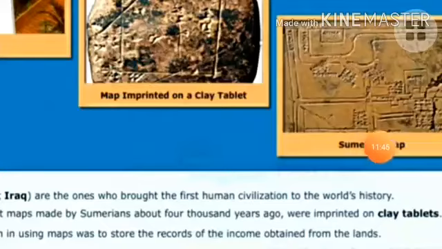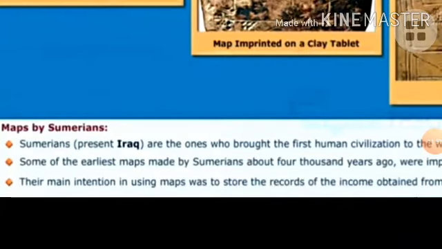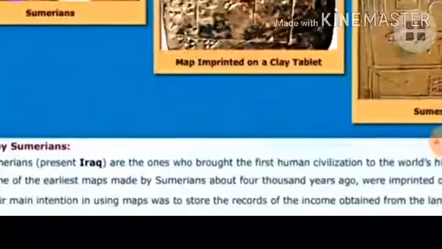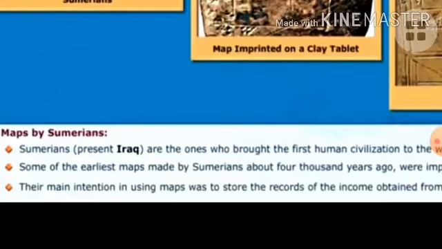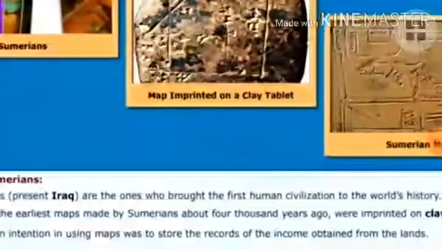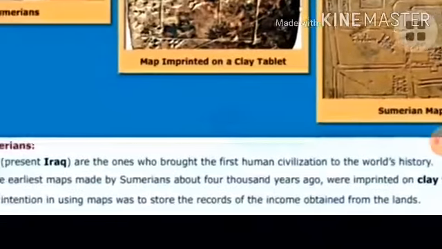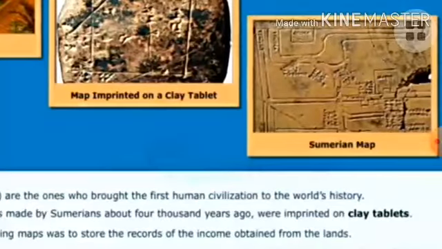Now a little information is there. Now we can read even what I already told about the Sumerians. The present country is Iraq. Some of the earliest maps were made by the Sumerians about 4000 years ago, imprinted on clay tablets. Already we have learnt all these things.